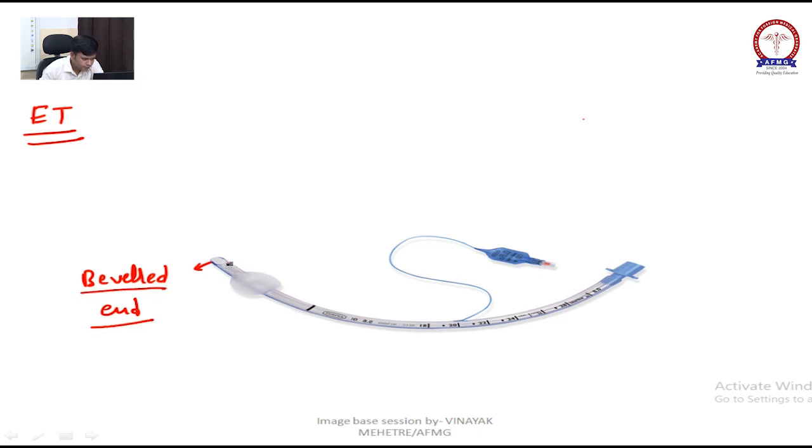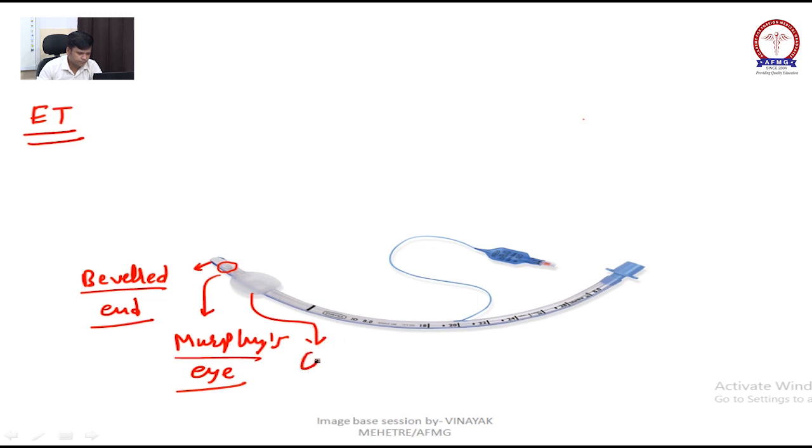Here you can see the hole-like structure called Murphy's eye, and this is your cuff. The cuff is used to create a seal in the trachea. If the beveled end gets blocked, then Murphy's eye is an alternate port for ventilation.